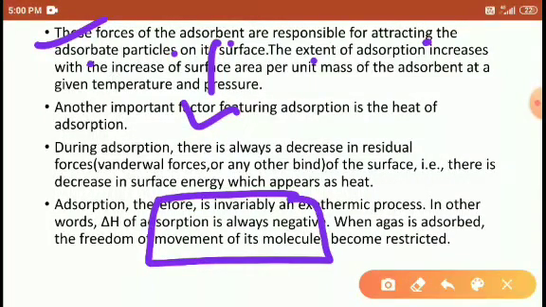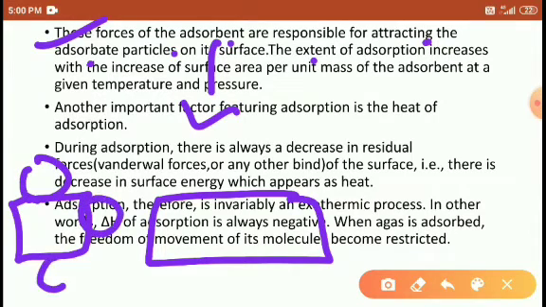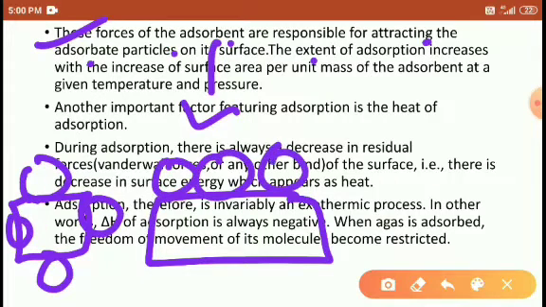The extent of adsorption increases with increasing surface area. If the surface area is less, the size is small, the small volume of the cube, so it attracts fewer particles, only 4 particles. If the surface area is large, it attracts a larger number of particles.